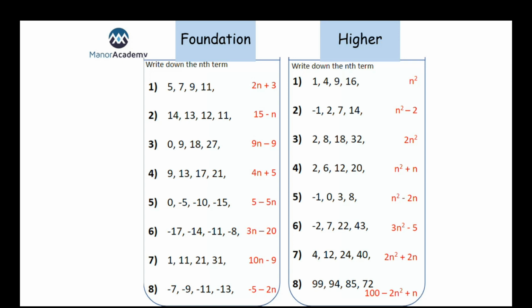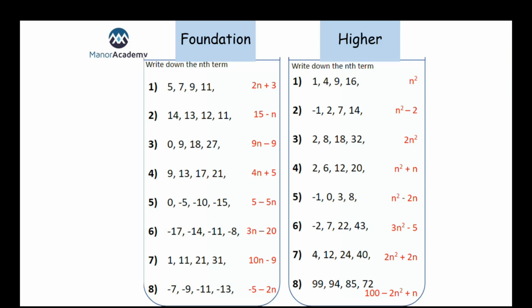All the way up to question 8, which gets a little bit tricky because it is descending there. Starts to have that minus 2n squared. So if you have got minus 2n squared plus n plus 100, again, perfectly acceptable and will get you 4 marks. No questions in the chat that I've seen. So hopefully everyone's been absolutely spot on with this. Okay. I hope it's been really useful.